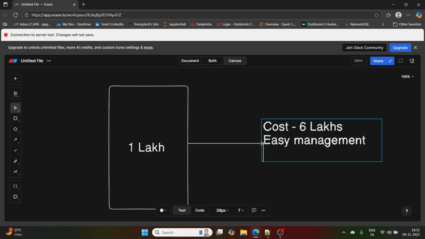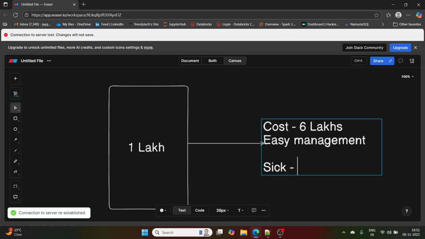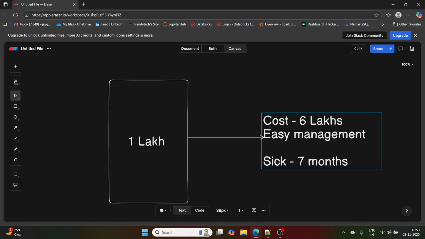Now, next thing, there are a few scenarios. For example, if this person gets overloaded, this person might get drained. So what may happen, maybe this person can get sick or something like that. He might get overdrained, he might get sick, and maybe the 6 months is going to become 7 months. Because this is the only person responsible and no one has any idea about this project. Only one person is working on this project.